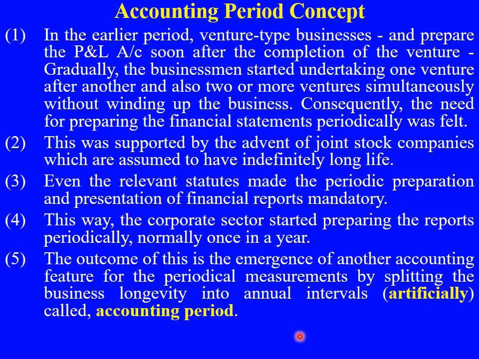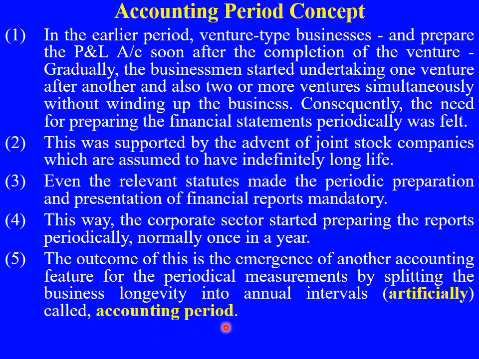So under the going concern concept, in the last video I told you that the business will run for long. A business can run for 100 years. But we cannot wait 100 years to know how the company is performing, right? If the accounting period concept was not there, what happens? The company will run for, say, 10 years, and then we need to wait till the end of the 10th year, because they prepare their financial statements then. So this longevity has been divided into annual intervals because of the accounting period concept.